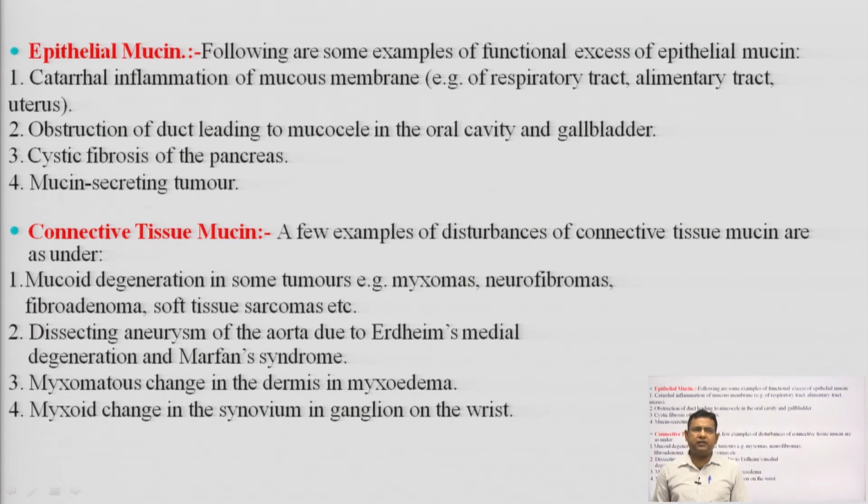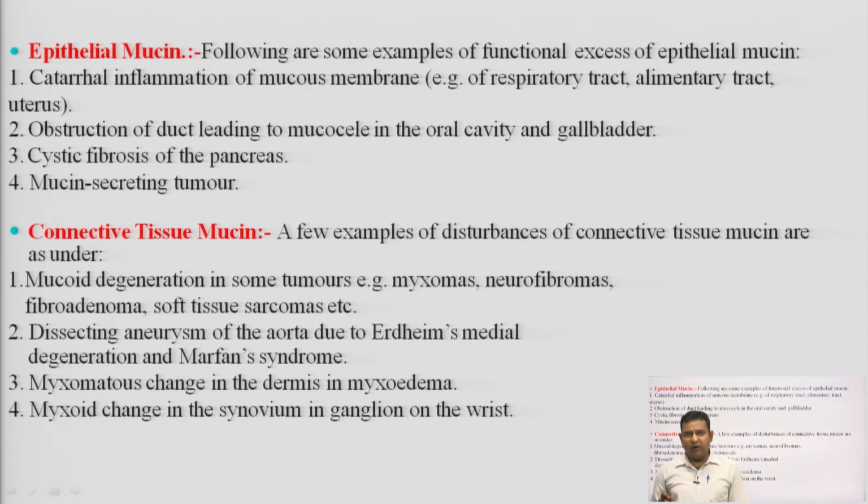Number 2, obstruction of duct leading to mucocele in the oral cavity and gallbladder. Number 3, cystic fibrosis of the pancreas. Number 4, mucin secreting tumors. So, these are the 4 examples where epithelial mucins can be seen: catarrhal inflammation, obstruction of duct, cystic fibrosis, mucin secreting tumor. Second one, connective tissue mucin.